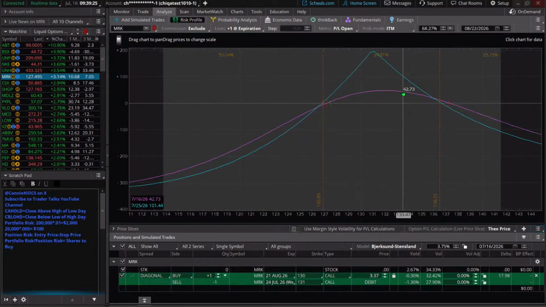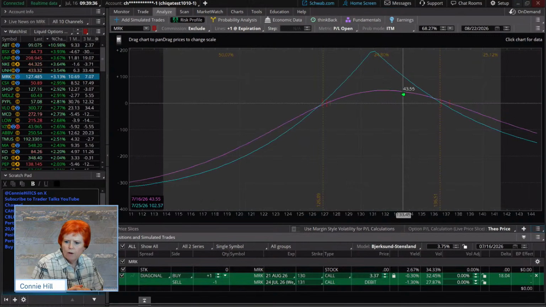Some of you this is new to, and some of you have said, I really like looking at the risk profile. It visually helps me see how the trade can work out. Now, if you're not familiar with this tool, I'm going to encourage you to go to a class we teach called Getting Started with Thinkorswim.